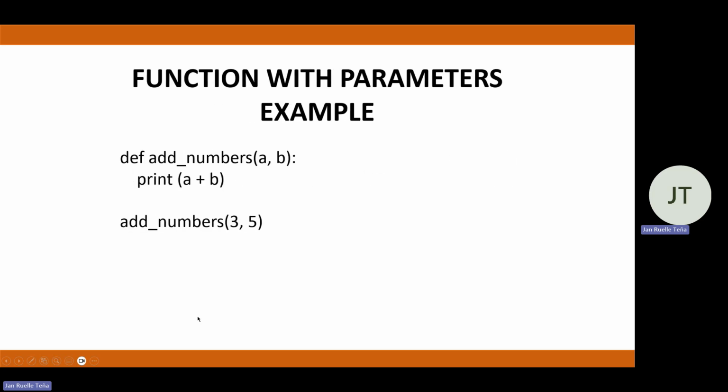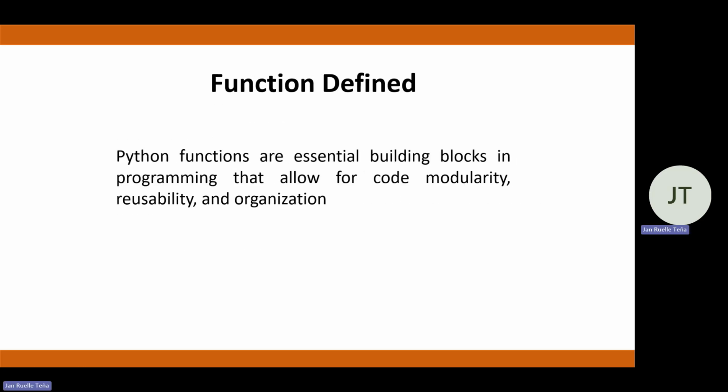So okay, going back, so recapping it all. So a function is a building block that we use or reuse throughout our program. So this minimizes the code that we are executing or the code that we are doing.